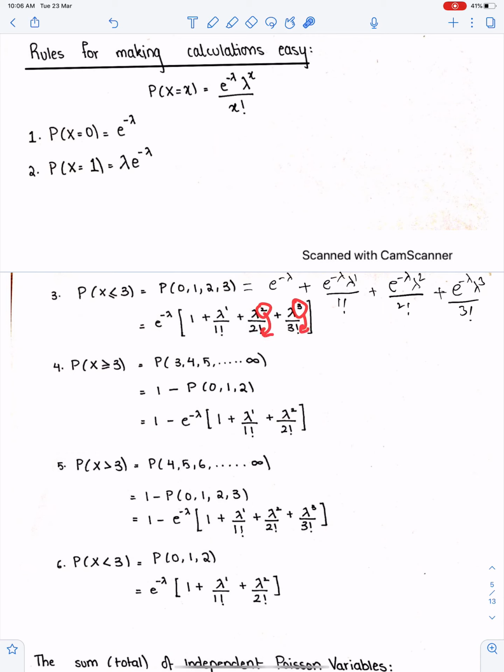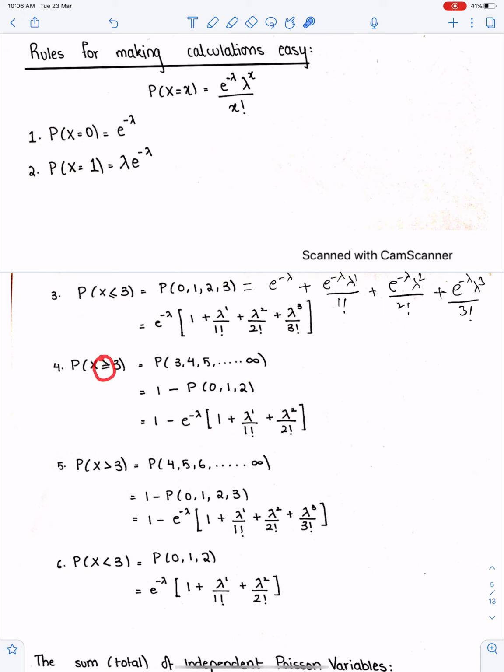For 2, so 2 factorial. What if we need this probability? We cannot find this probability directly because there is no end to the values of x in Poisson. So we have to use the indirect method, which is 1 minus the numbers which are not in this list. So we don't have 0, 1 and 2 in this list. So 1 minus 0, 1 or 2. So you should write this as e to the power minus lambda. For 0, you should write 1. For 1, lambda to the power 1 over 1 factorial. And for 2, you should write lambda squared over 2 factorial.